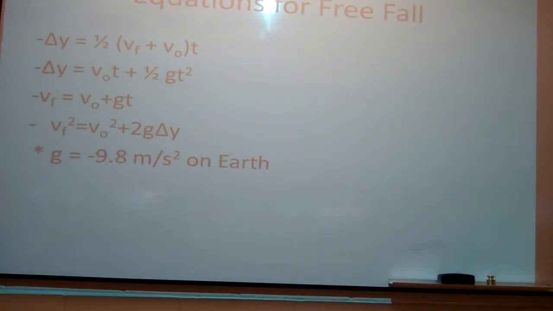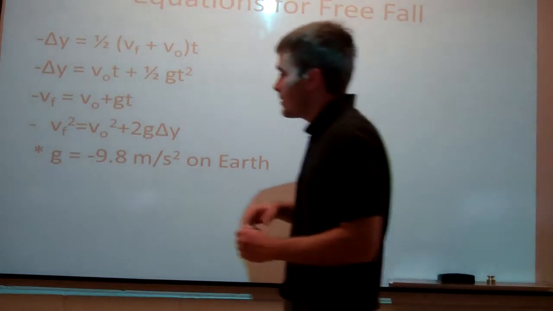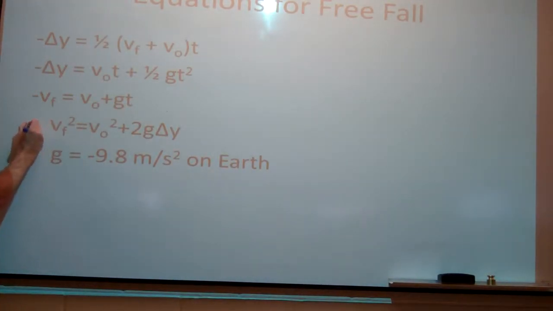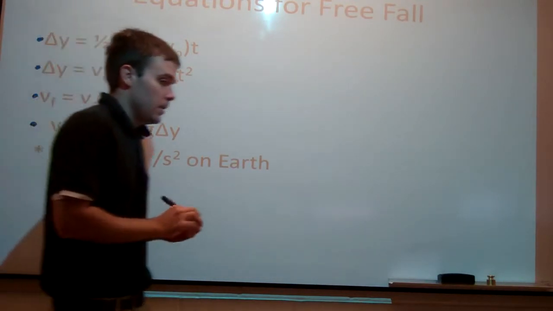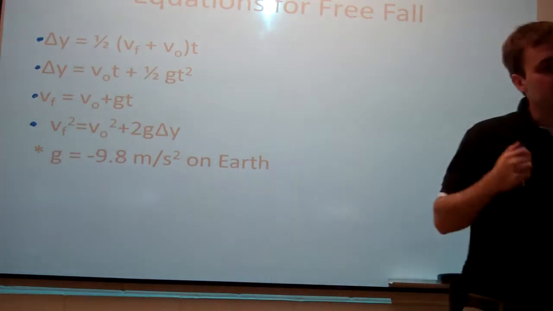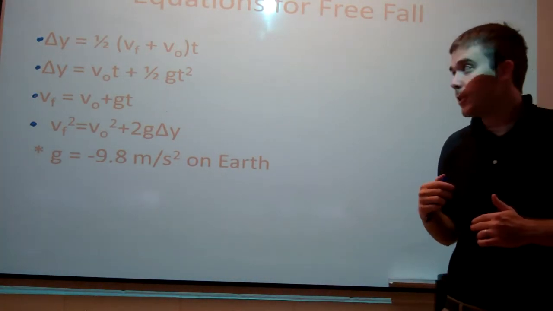Alright, so the equations for free fall, very similar to the equations for acceleration, and these again shouldn't have negative signs in front of them. There should be dots. The equations for free fall are the exact same as the equations for acceleration.